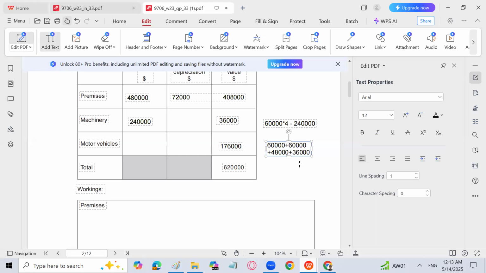And we can easily calculate the total depreciation. That is going to be 2,04,000. I can write here 204,000. So we are done with the machinery also, right?